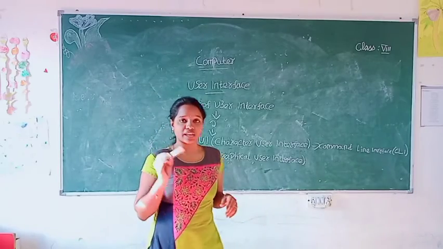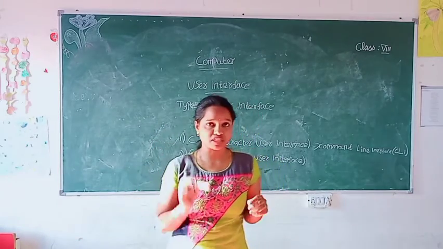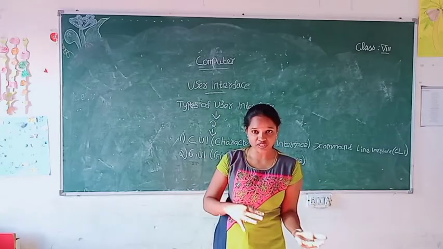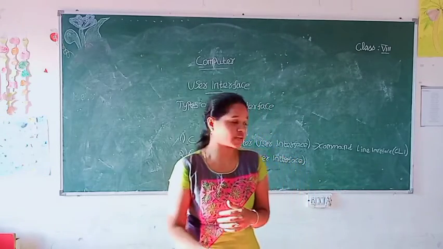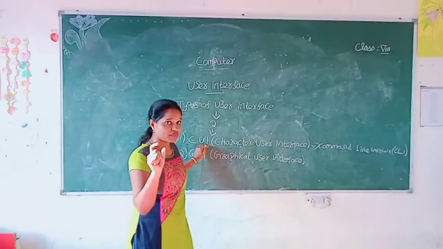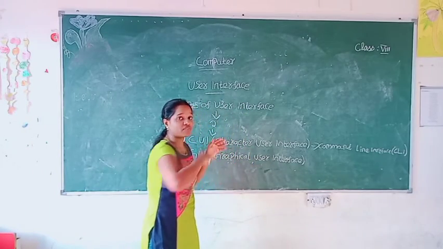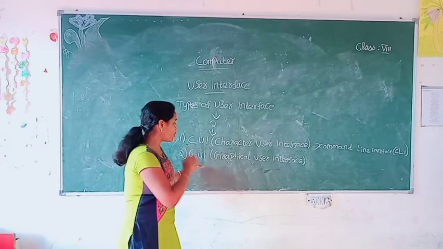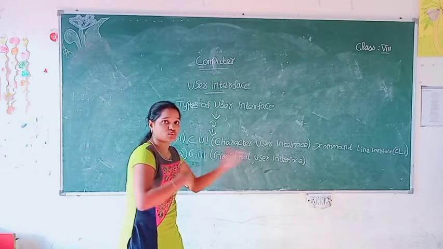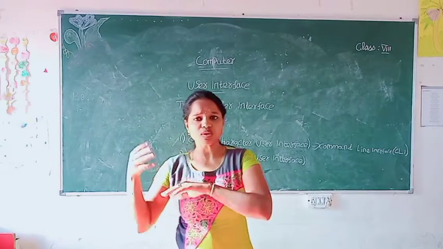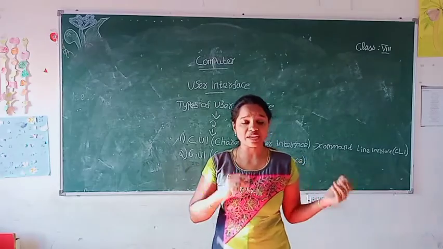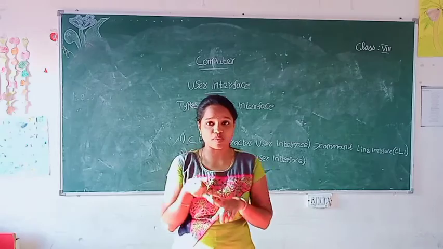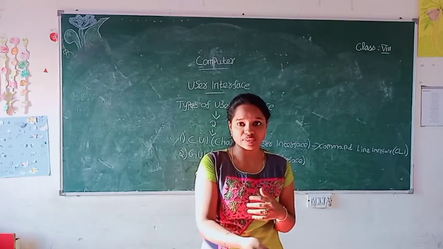The next one is the GUI. What is GUI? Graphical user interface. This interface is graphics based and interactive in nature. So CUI is command based. Only by commands can we interact with the computer. But GUI is graphics based. So we interact with the computer through graphics. Different devices such as mouse, keyboard, etc. are used to interact with the system.